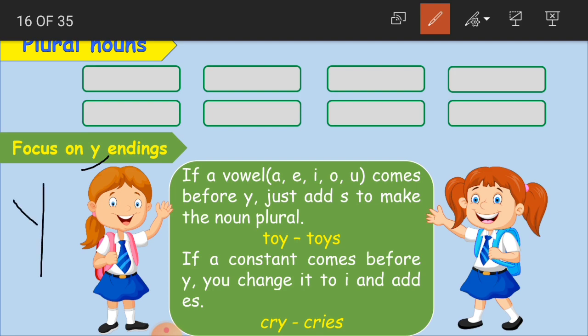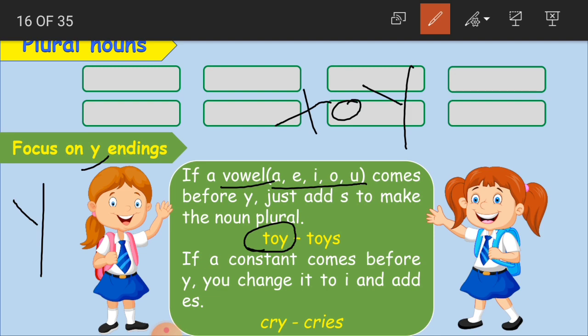If a vowel A, E, I, O, U comes before Y, just add S to make the noun plural. Our word is toy, T-O-Y. What are the vowels, children?